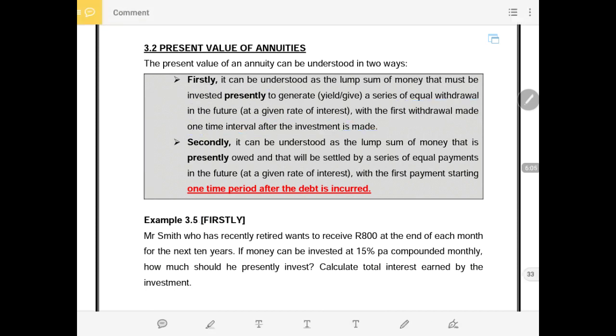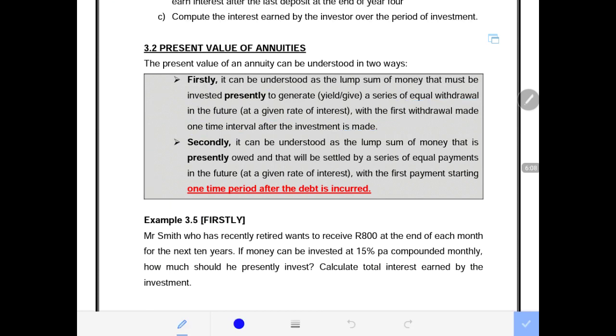So now that is very clear. Now we are presented with the story of Mr. Smith, example 3.5, where we are told that he just recently retired and he wants to receive 800, a very small amount of money, at the end of the month for the next 10 years.